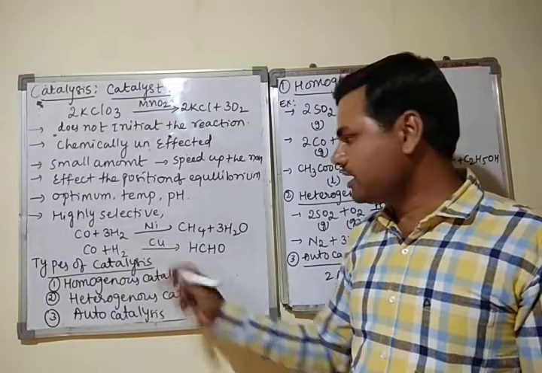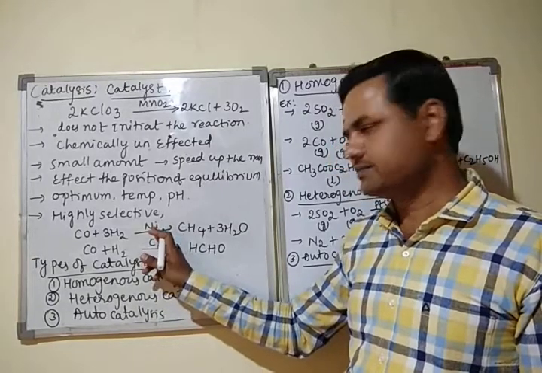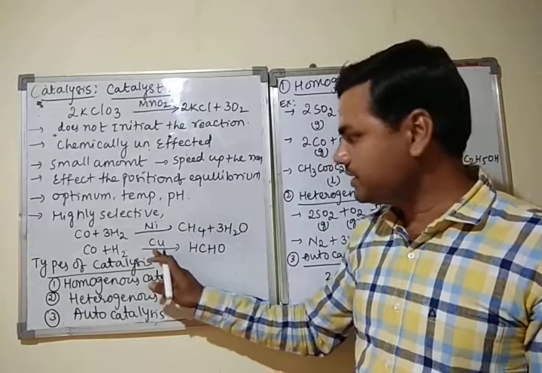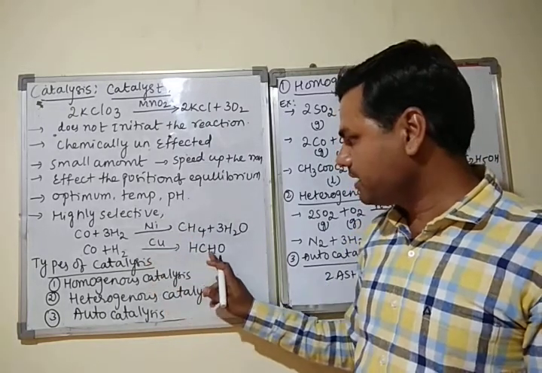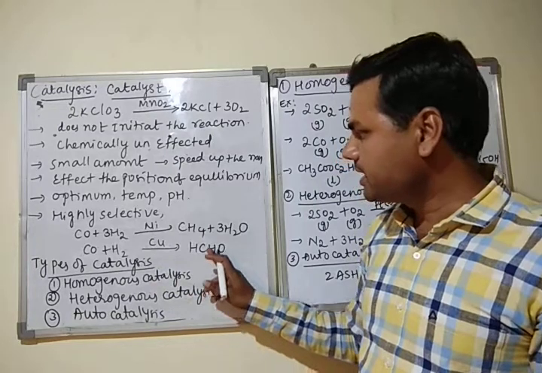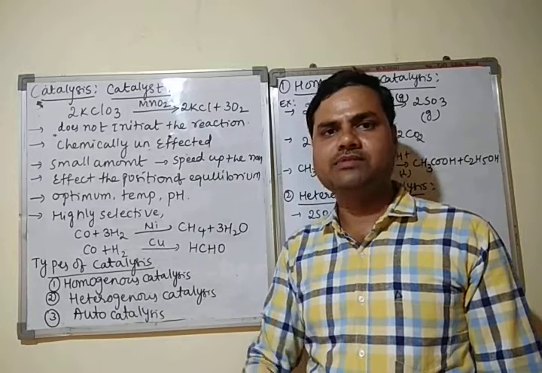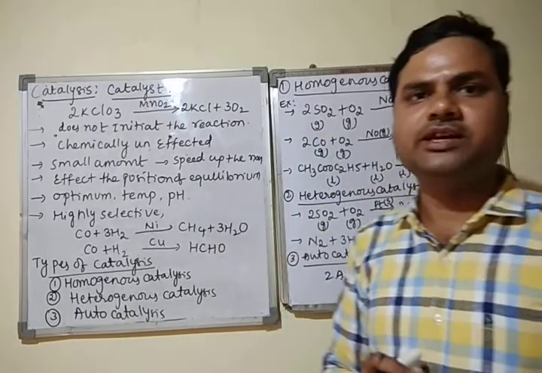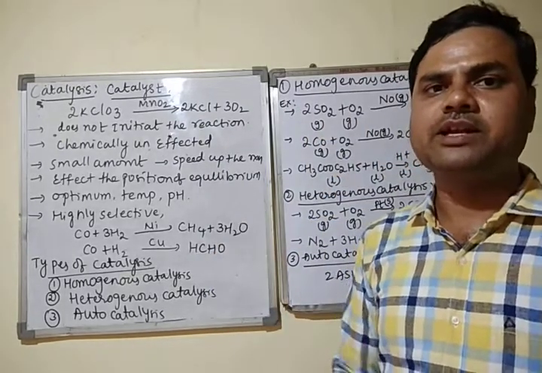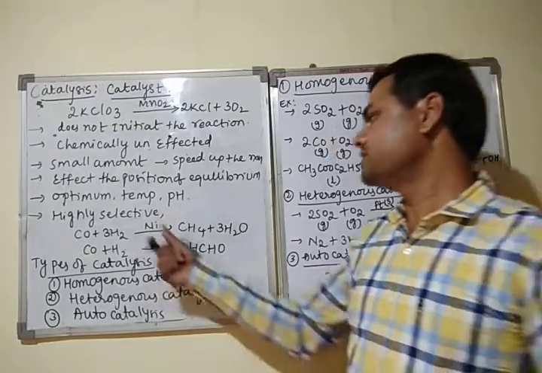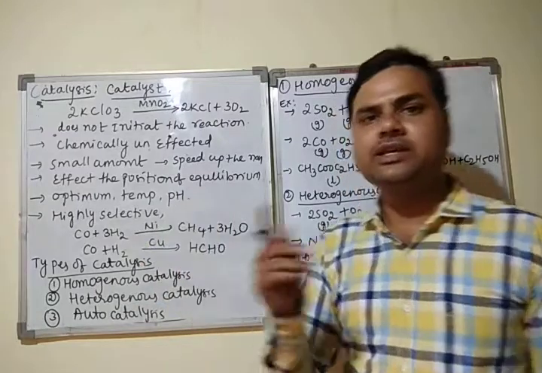Copper cannot work in the methane formation reaction, and similarly, the formation of formaldehyde cannot be affected by nickel. One reaction works with one catalyst only. Therefore, a catalyst affects only a specific reaction, not all reactions, so catalysts are highly selective in nature.